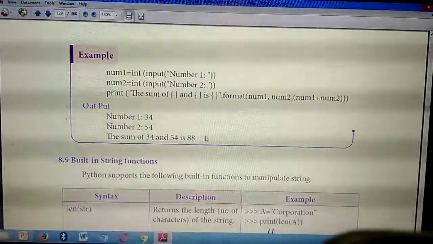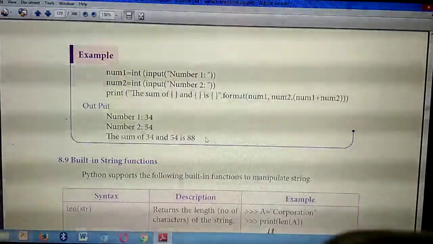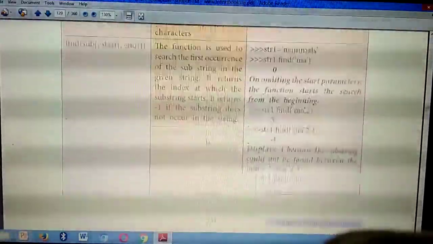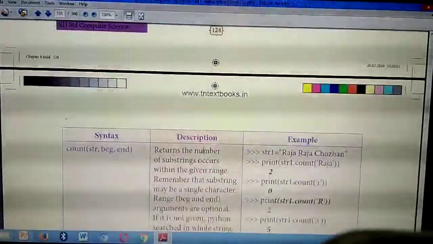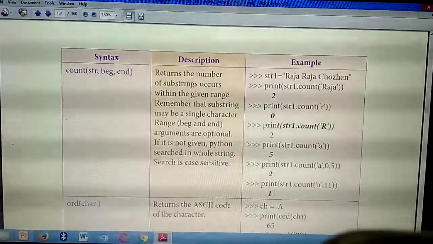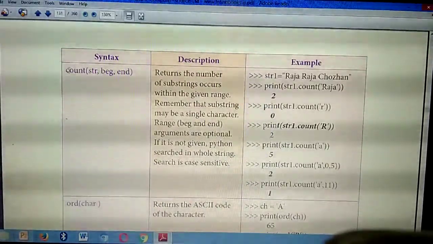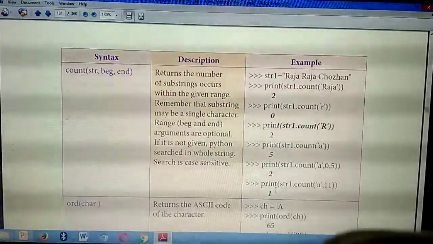Then the fifth question, count of function. Have you all marked? Count of, page number 125. From here to this example 1. Starting from here, count of from here to this 1. Very, very important question.